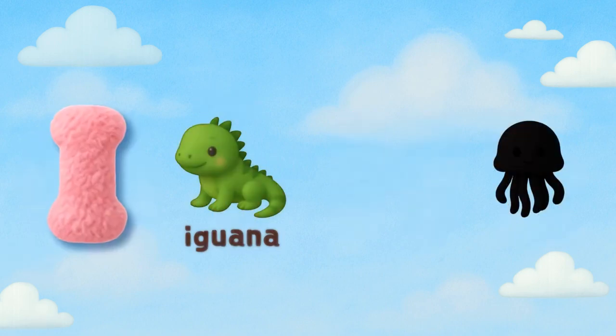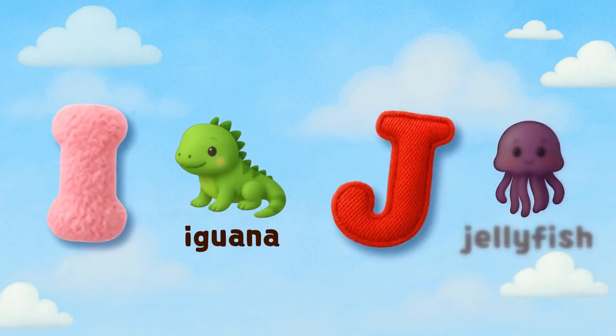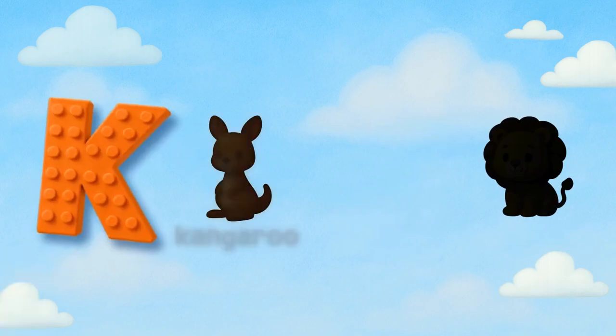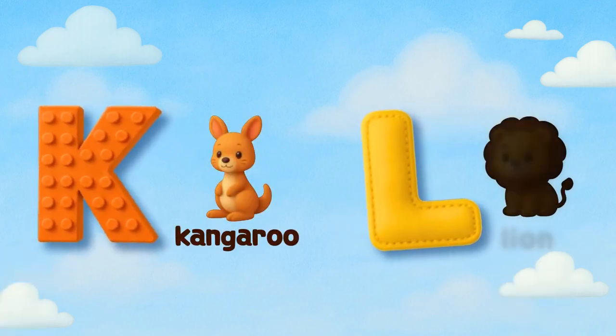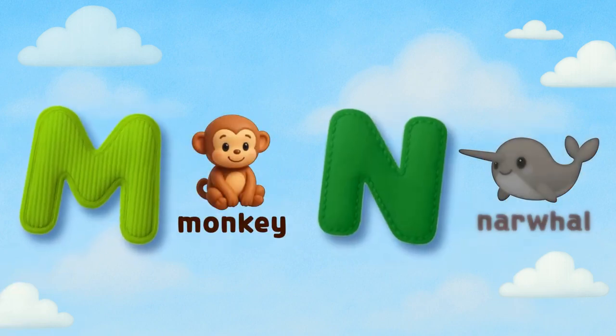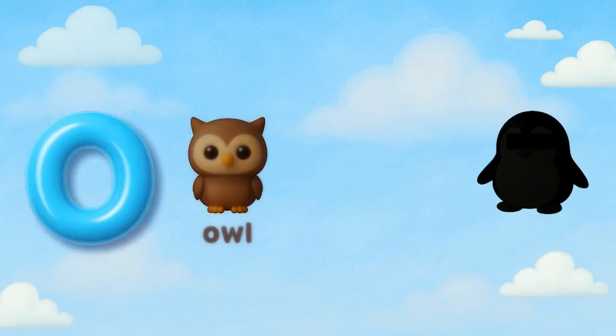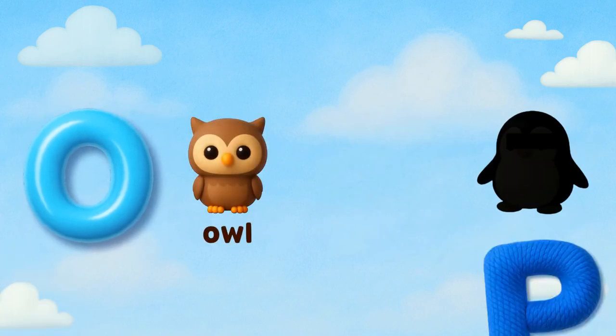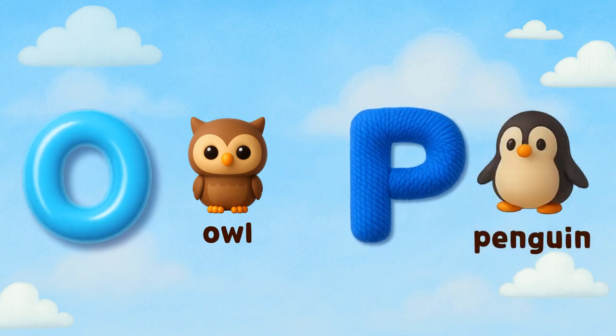I is for iguana. J is for jellyfish. K is for kangaroo. L is for lion. M is for monkey. N is for narwhal. O is for owl. P is for penguin.